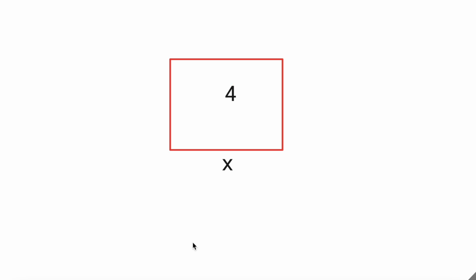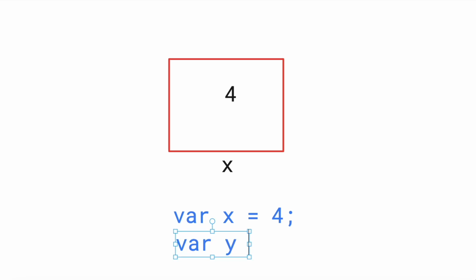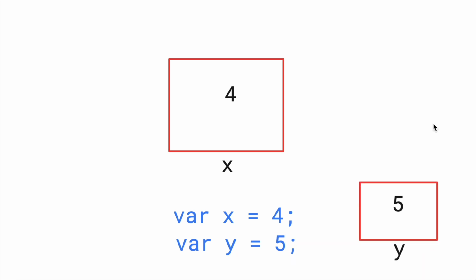Variables are like containers which store data, that is, values. If I make a box here and name it x, and in x I'm storing a value like 4, then I will write here var x is equal to 4, and ending the line with a semicolon means that I'm assigning a value 4 in the x box. So again, if I write var y is equal to 5, it means that a y container is storing a value 5.